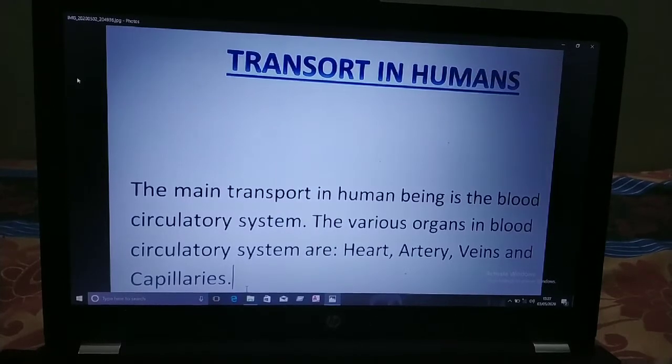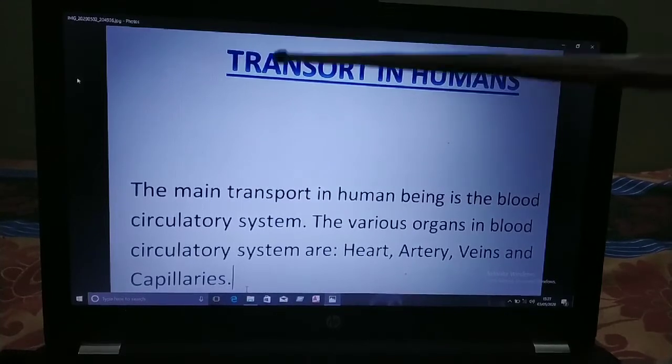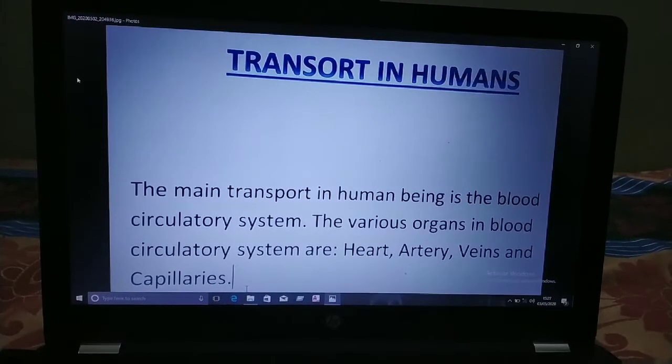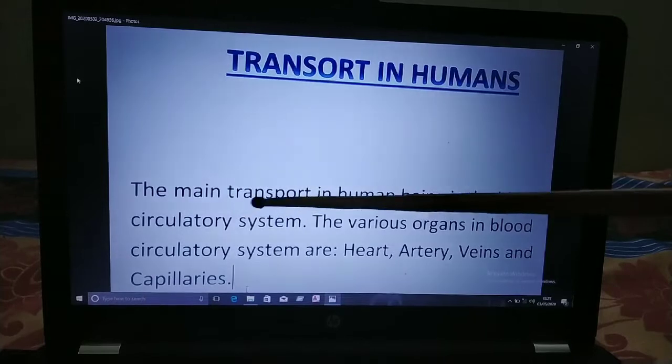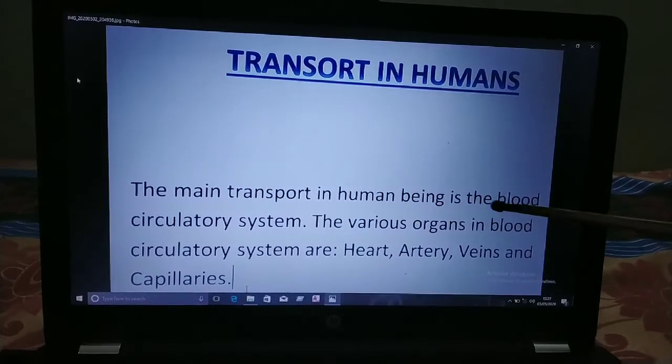In the previous section, you have studied respiration and nutrition. Now we have to study transportation in humans. In the human body, there must be transportation of oxygen, digested food and other chemicals like hormones and enzymes. So children, the main transport in human beings is the blood circulatory system.